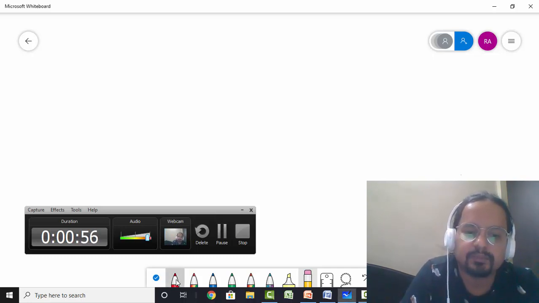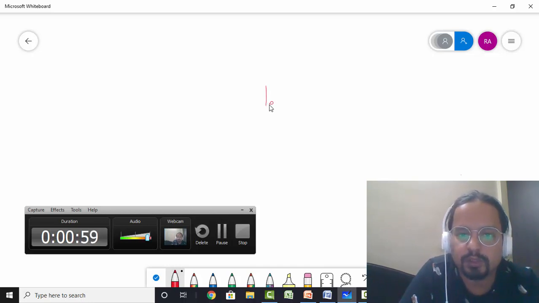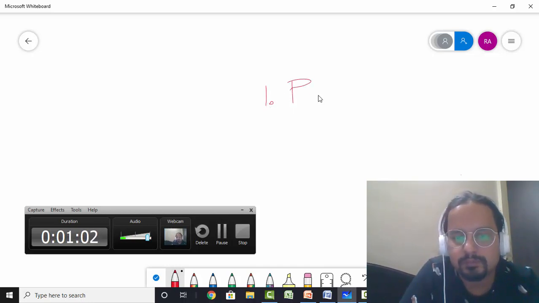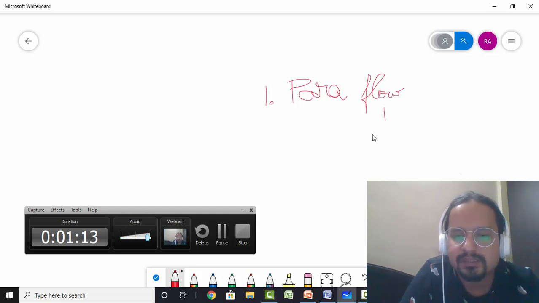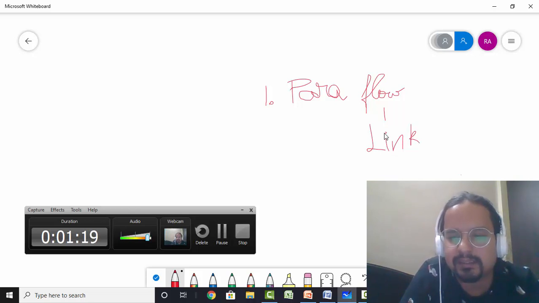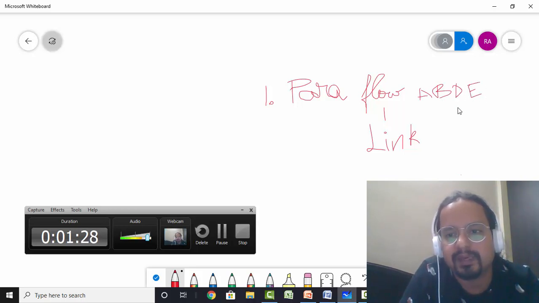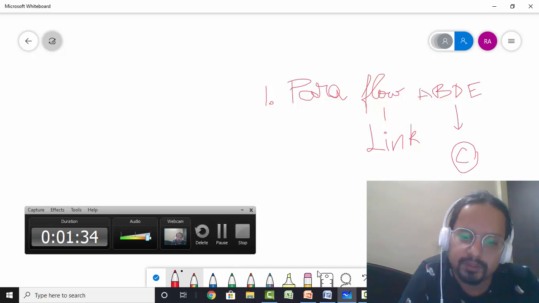Let me give my first advice. First thing first, obviously you are looking to form a paragraph, which means you are looking for a para flow, trying to arrange. Just suppose A, B, D, and E get arranged in a flow, which means they are getting connected or forming a link. Then we know that yes, they form a paragraph and C goes out. So thinking in terms of para jumbles, the one which doesn't fall into the picture becomes the odd one out. That is one way of looking at it.